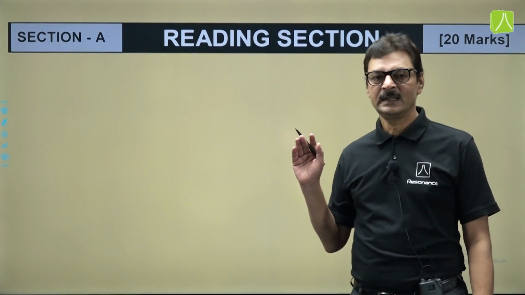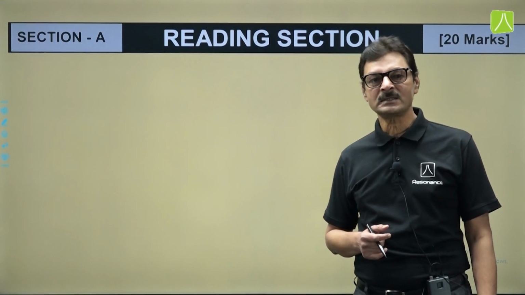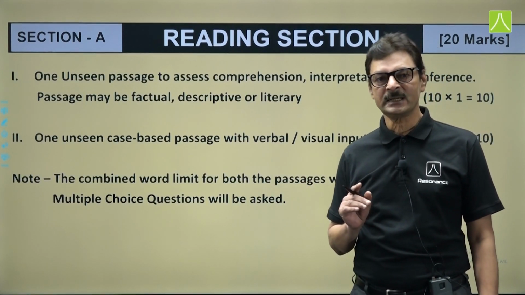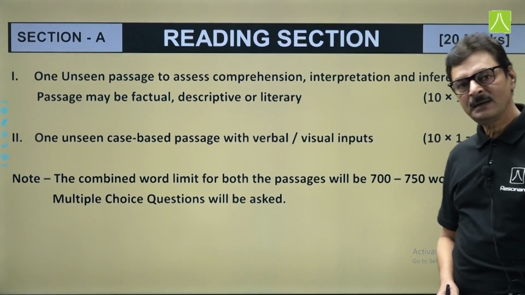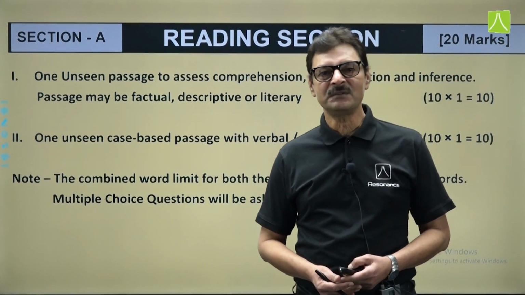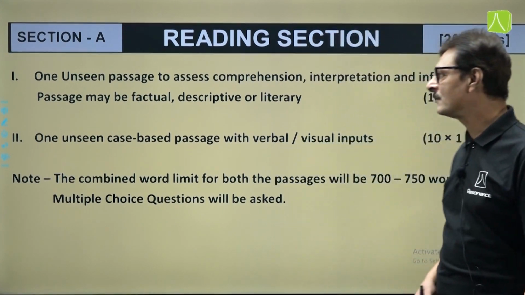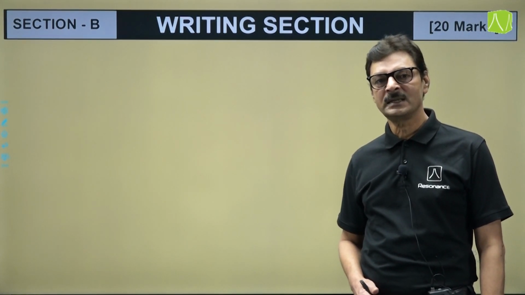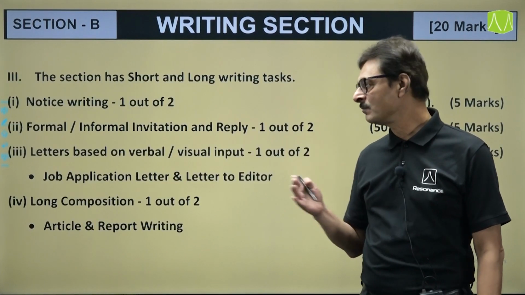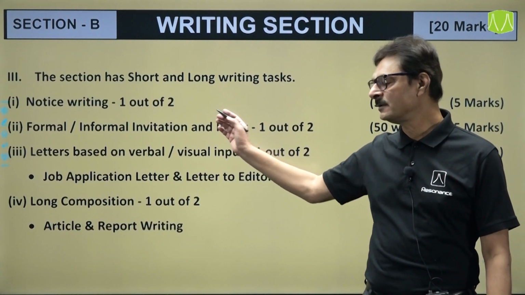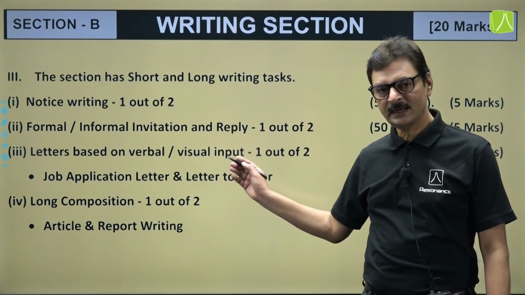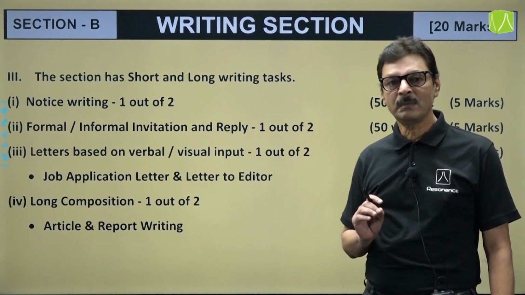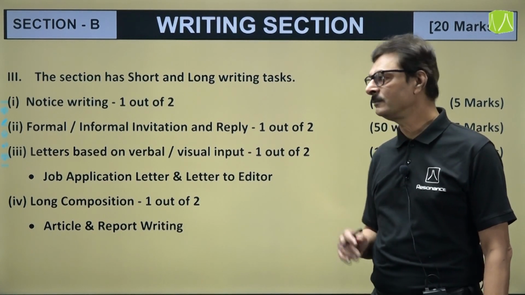Section A is the reading section. The weightage is 20 marks, and in this you will have 2 unseen passages with 10 questions each, and these questions will be a mix and match of subjective as well as objective type of questions. Next is your writing section. Again, the weightage of this writing section is 20 marks. In this, you will have 4 questions, and the questions will be based on notice, invitations, letter writing, and the final question will be based on article or report writing. 5 marks each for each question.